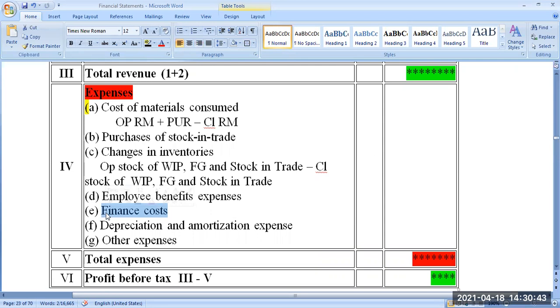If your company has paid interest or any bank charges in that 1 year, all those things put together will be written under finance cost. Then depreciation and amortization. This is what is capex. If somebody says capex, you are buying some asset by spending 1 crore. You cannot calculate that as an expense now. That expense is not for 1 year. That expense is for several years. If the asset is going to be used for 10 years, 1 crore is the total value of the asset, which is going to be used for the next 10 years. Then per year expense for that asset is,